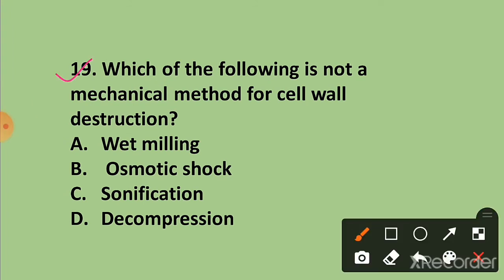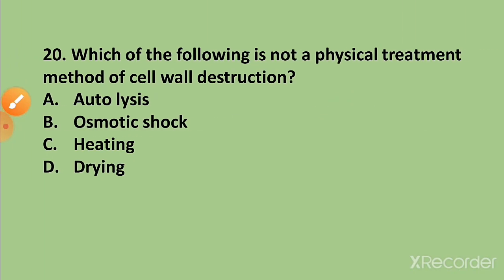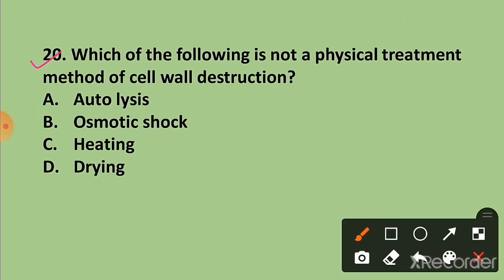Question 19. Which of the following is not a mechanical method for cell wall destruction? The correct answer is option B, osmotic shock, while wet milling, sonication, decompression are the mechanical method for cell wall destruction.